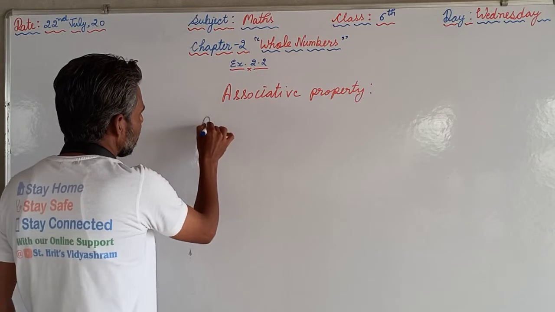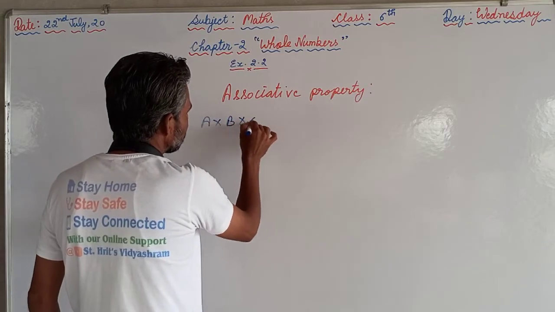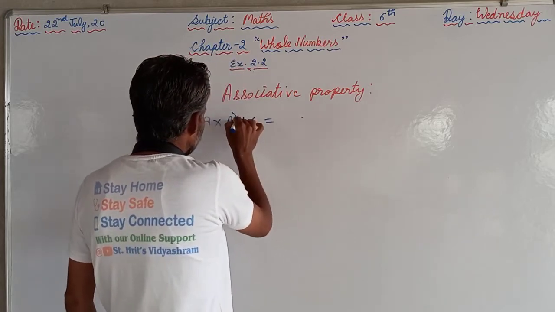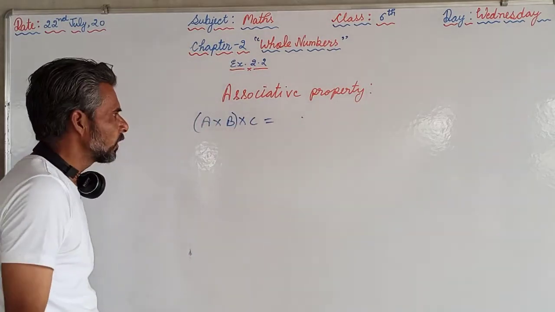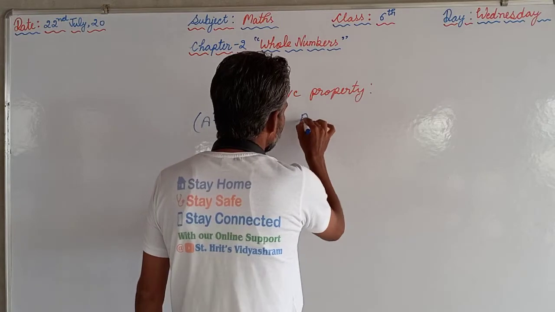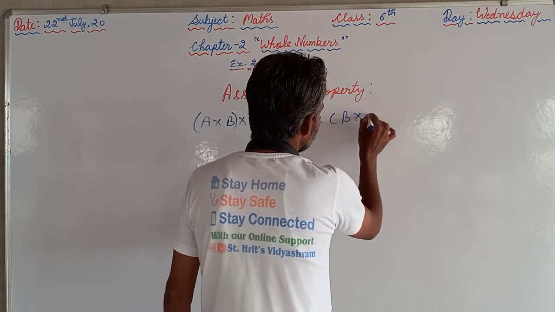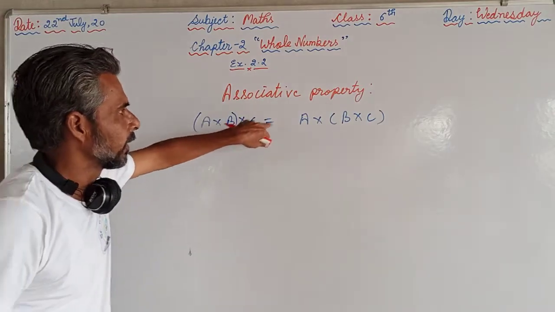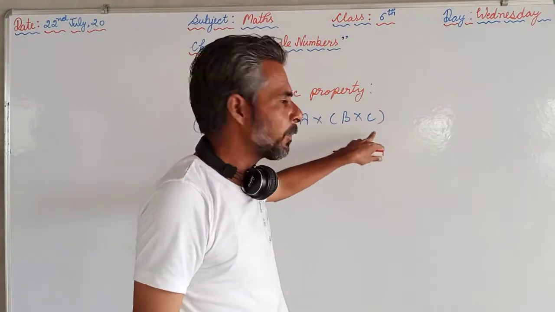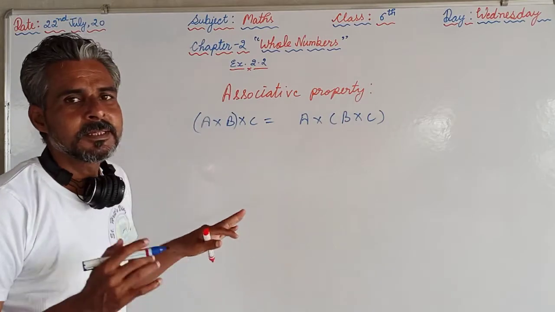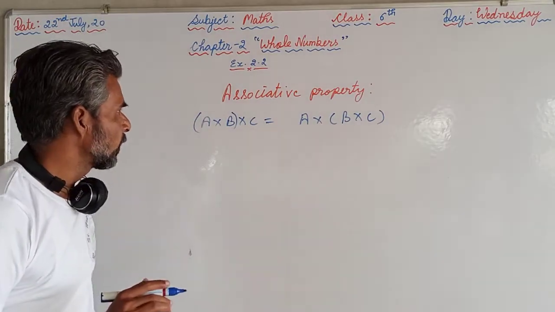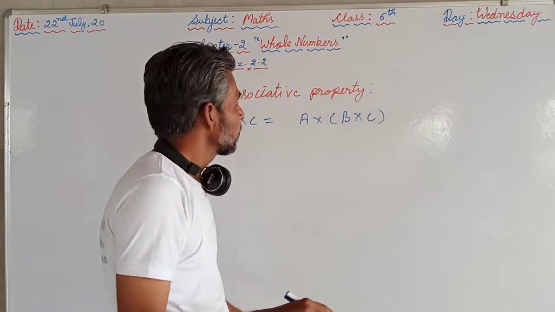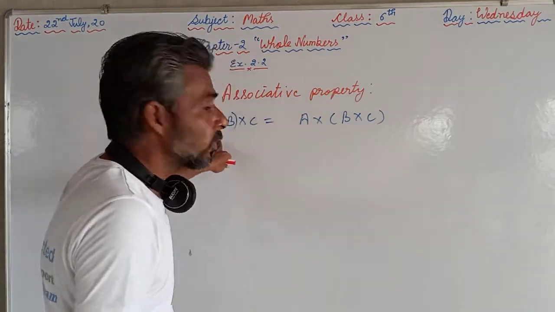Property means A into B into C is equal to A into B into C. First we multiplied A and B, then we multiplied C. Here we multiplied B and C first, then multiplied by A. That will be the same. Means whole numbers are supposed to be closed under the associative property for multiplication.